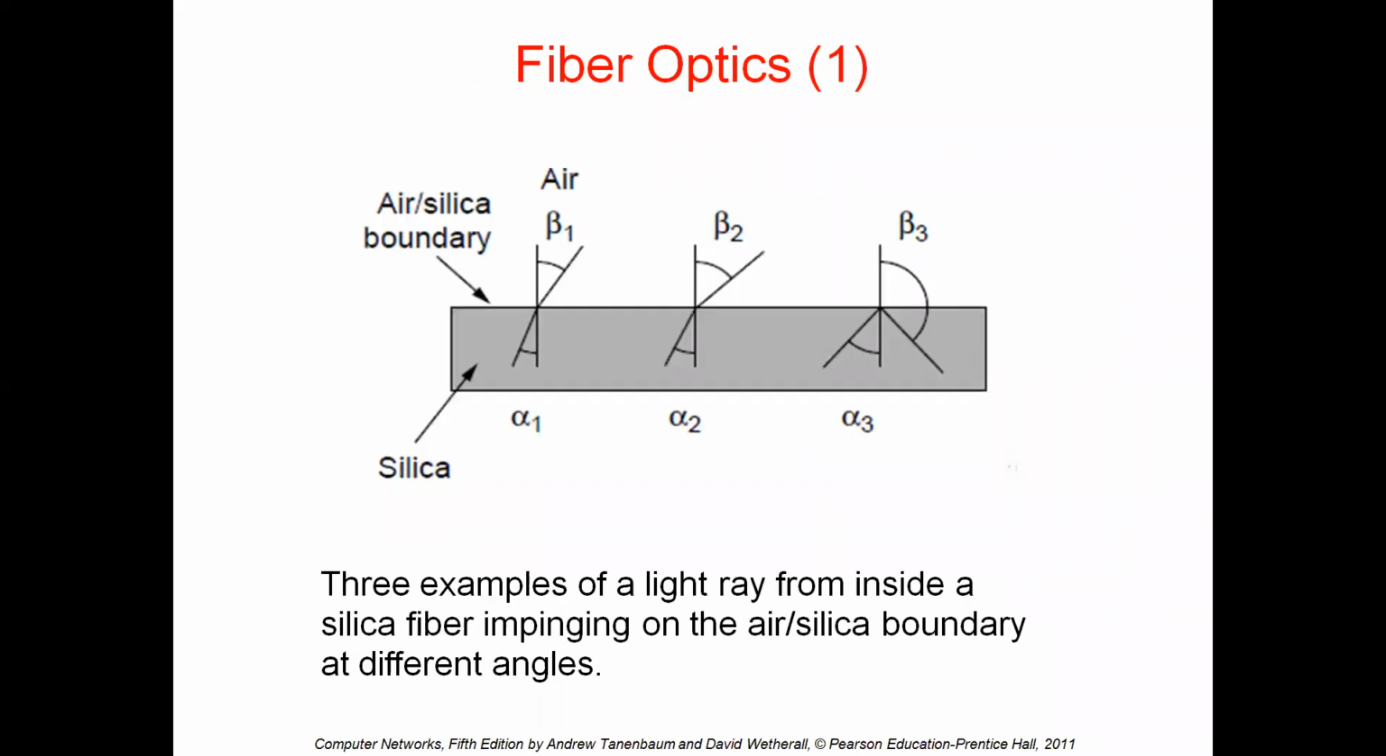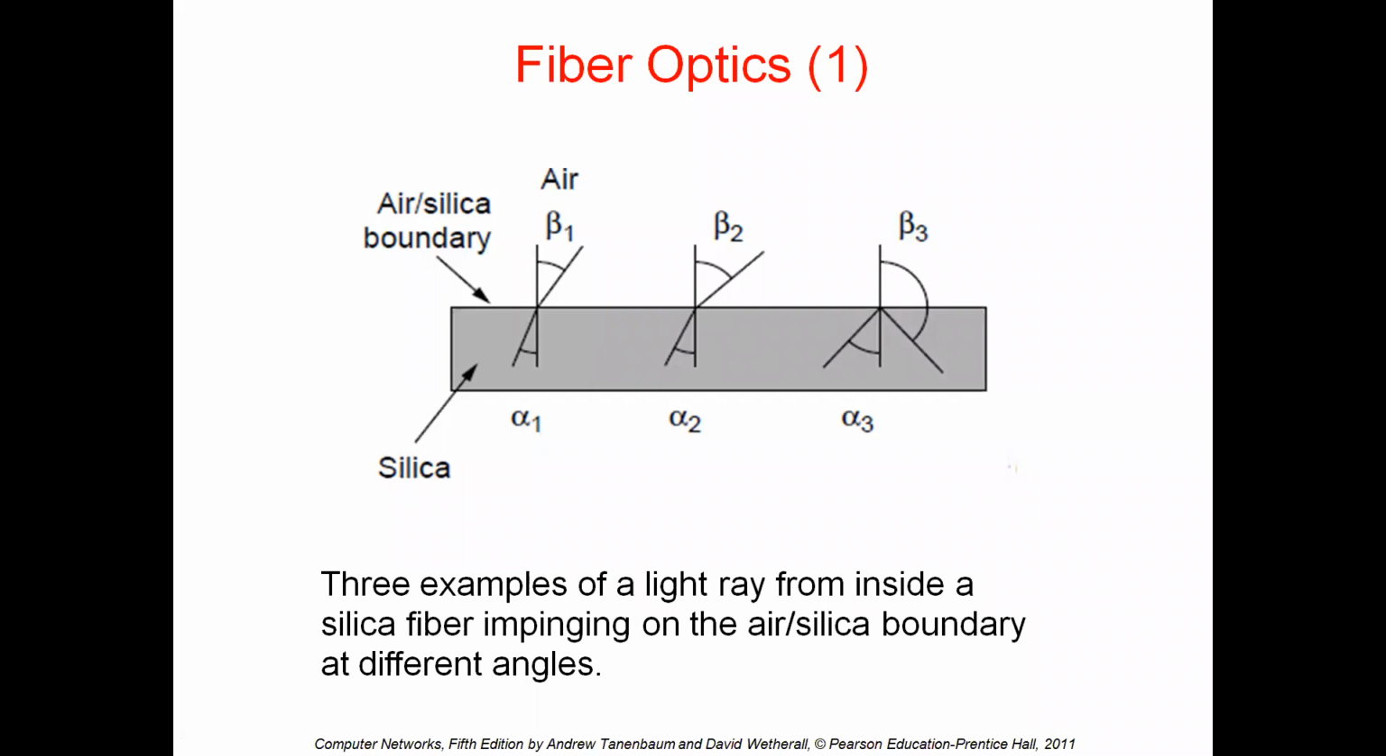Next type is fiber optics. This fiber optical cable uses light ray transmission. See here, the 3 examples of a light ray from inside a silica fiber impinging on the air silica boundary at different angles.